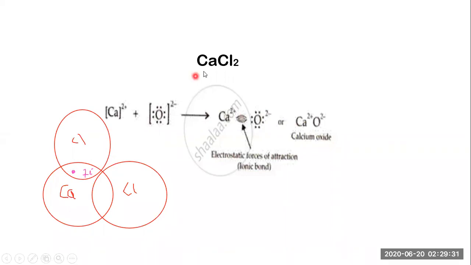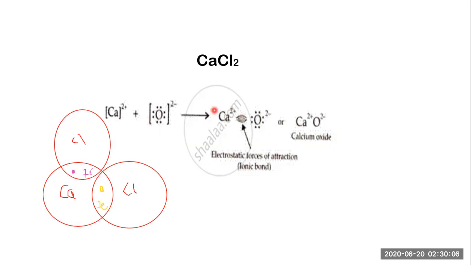So let's talk about this chlorine. It has 7 electrons, and one electron is shared by the calcium. In this case, this chlorine is going to be stable, because 7 plus 1 is 8 electrons. So the octet is complete right now. The octet of this chlorine and this chlorine is stable because calcium has shared 1 electron here and 1 electron here. The same case is happening here. So this shows the electron dot structures.